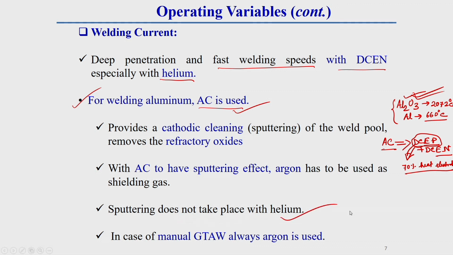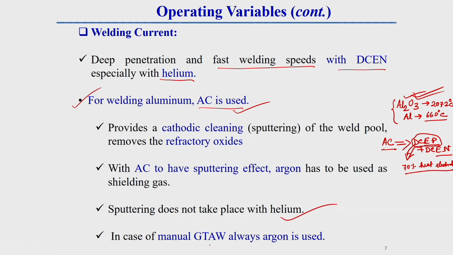Why is argon shielding gas preferable? In an argon atmosphere this cleaning action occurs. This cleaning action is sometimes called the sputtering effect. This sputtering effect occurs in an argon atmosphere, but it does not occur in a helium atmosphere. A helium atmosphere is not good for this sputtering effect or cleaning action. That is why you should use argon gas during aluminum welding, along with alternating current. Sputtering does not take place with helium, as is written here.